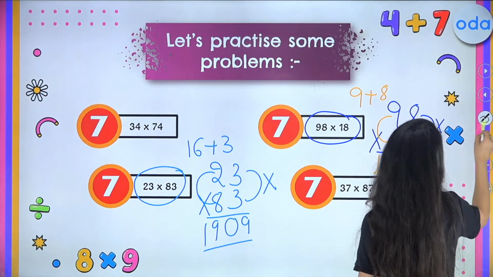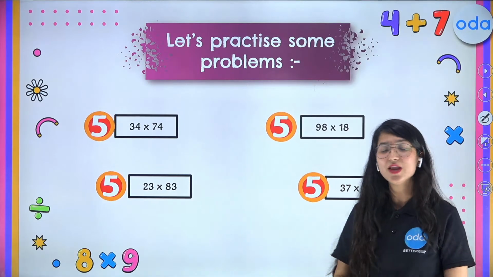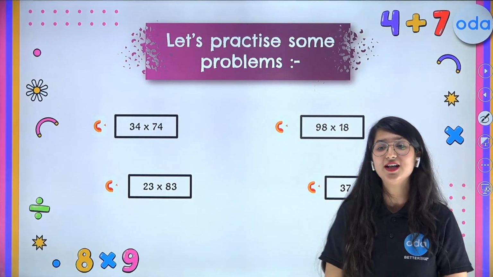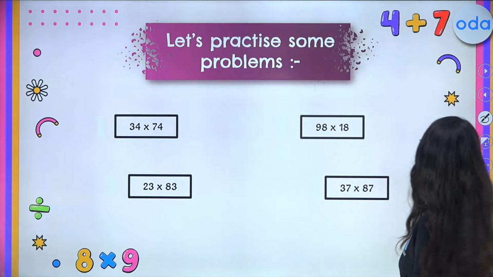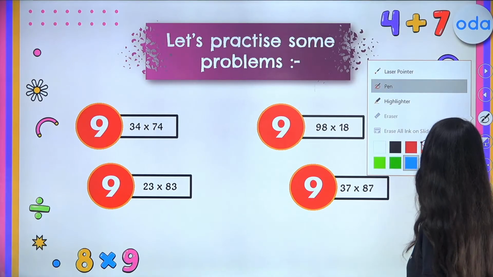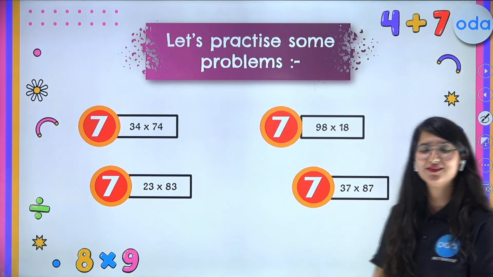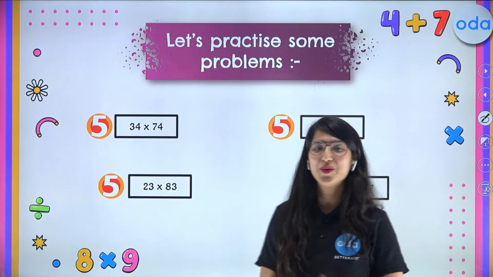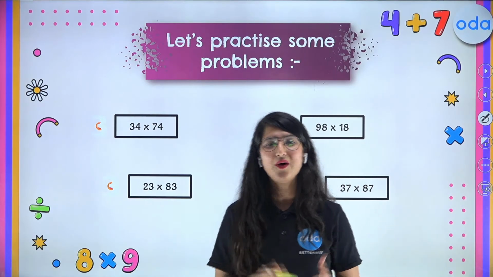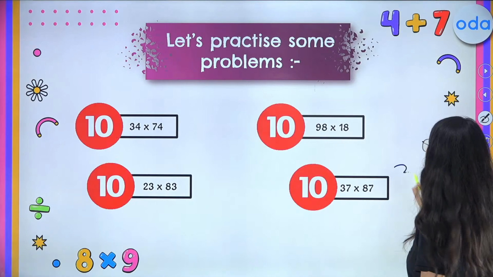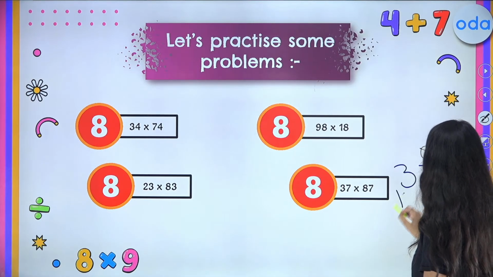Now let's try the last question with your teacher. Now kids, we are moving ahead to the last question. So now I want your participation and I want you all to solve this question with me. Let's see who is going to solve it fast, you or me. All right. So 37 times 87.